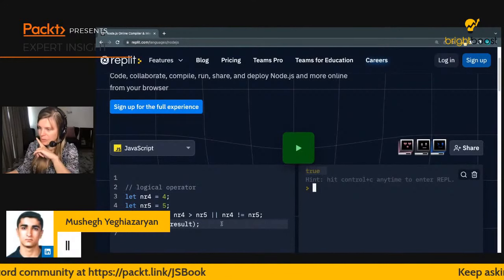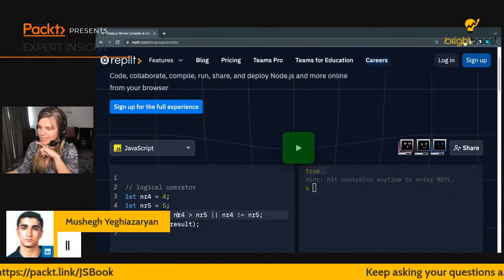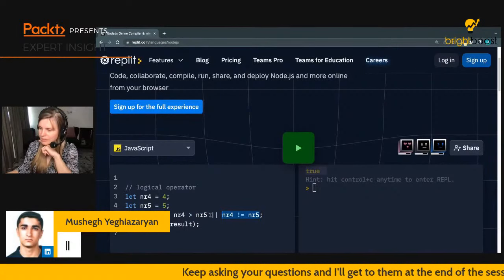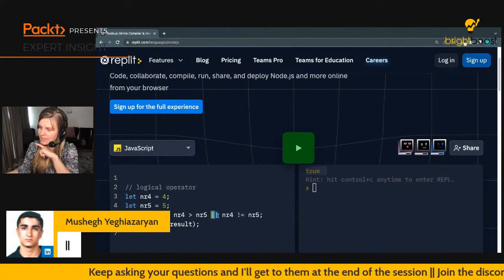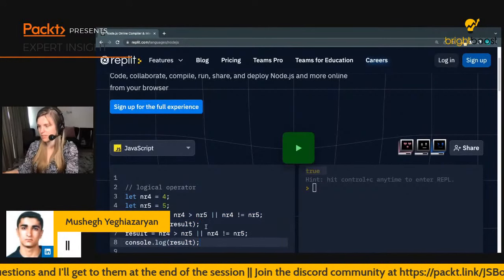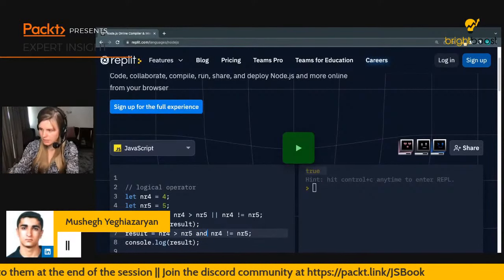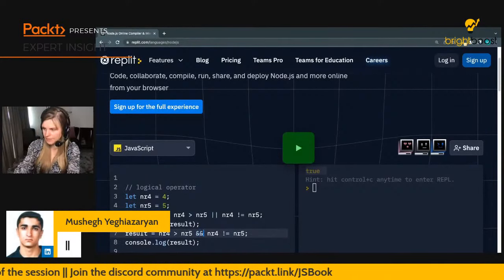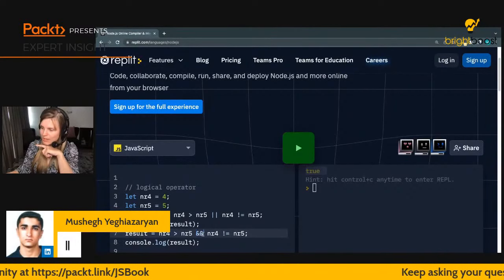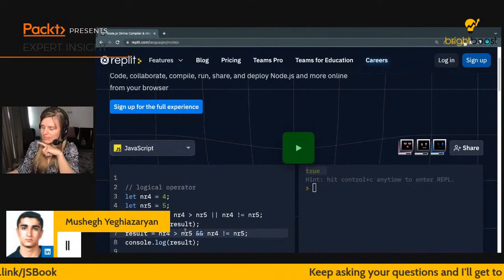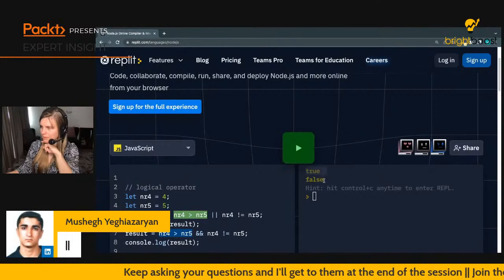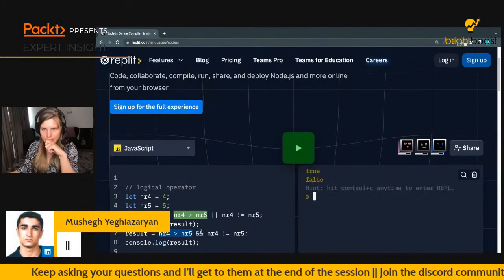As you can see, this is true. Well, why is this true? Number 4 is clearly not bigger than number 5, but they're not the same. So because of this part, it is true. If I change this into and, let me just go ahead and copy it now, because now it is definitely saving me typing words. So this is going to be and, not like this, but like this. Then it's actually going to be false, because for and, both parts of the equation need to be true. And now, since this one is not true, it's going to be false. So there we go. True and false.